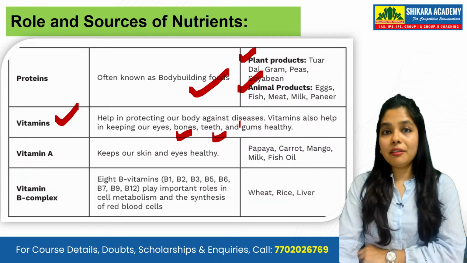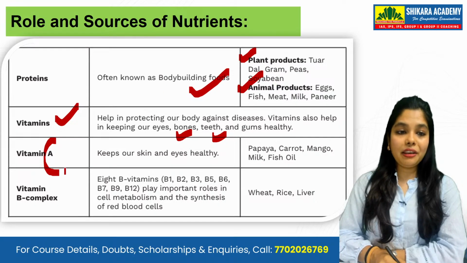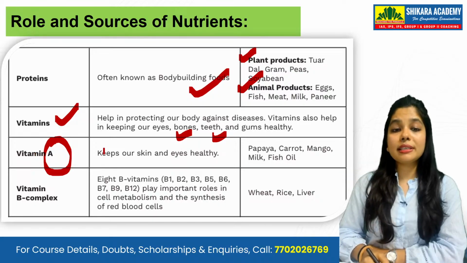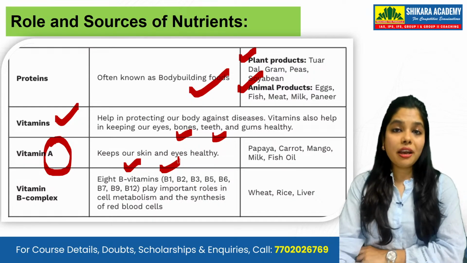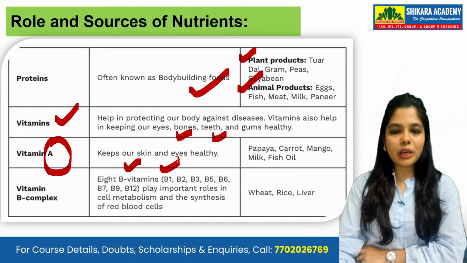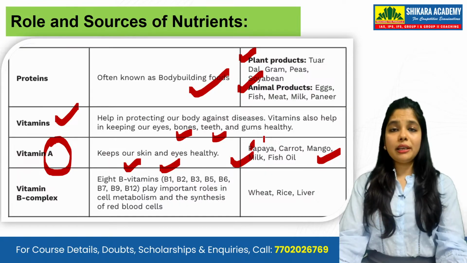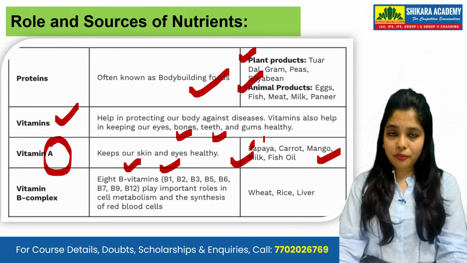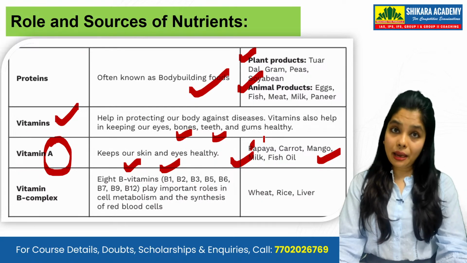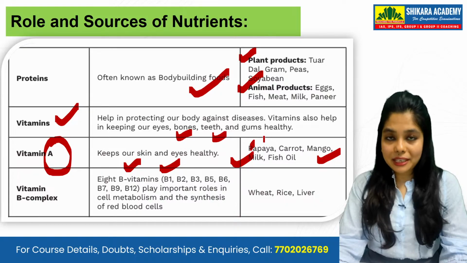And from where are we getting the different kinds of vitamins? Let's discuss. Vitamin A keeps your eye health strong. Your skin and your eye health will be strong if you take a good amount of vitamin A. What can you take? You have papaya, carrots, mango, milk, fish oil. These are all sources of vitamin A. Milk also gives you vitamin E.